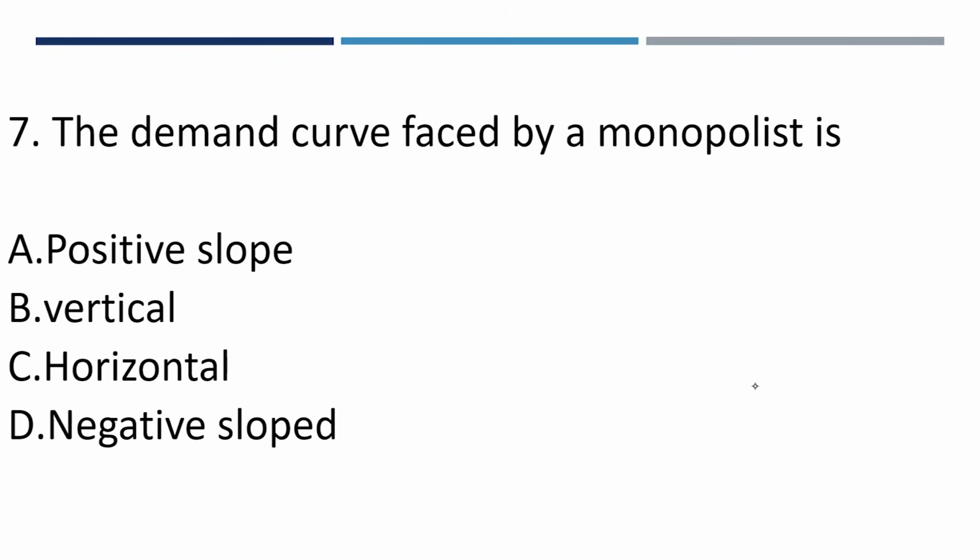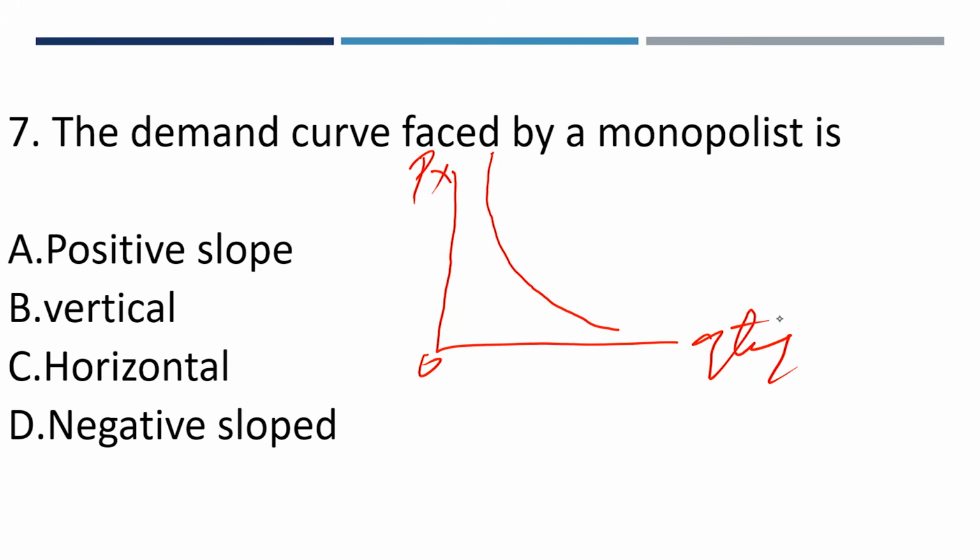That's the answer. Number 7, the demand curve faced by a monopolist is the opposite of a perfect competitor, so the demand curve is downward sloping. So let us see what it is talking about here. A, positive slope; vertical slope, it is not vertical; horizontal slope, it is not horizontal. This is your vertical, this is your horizontal. So the answer, he said negative sloped. You can see this is the monopolist curve. It's going downward, so it's negative sloped.